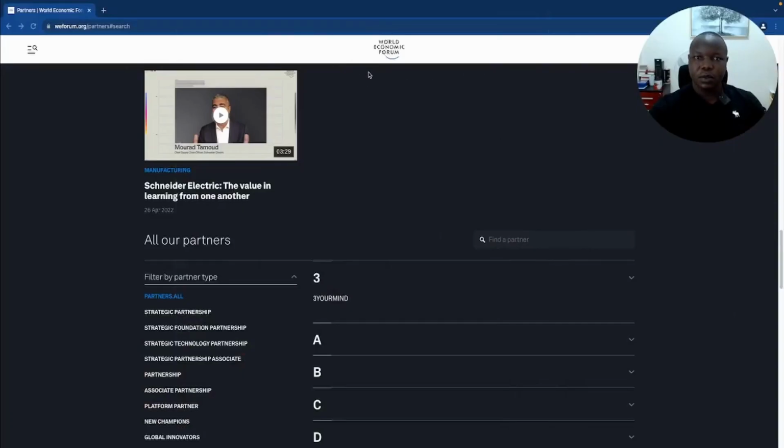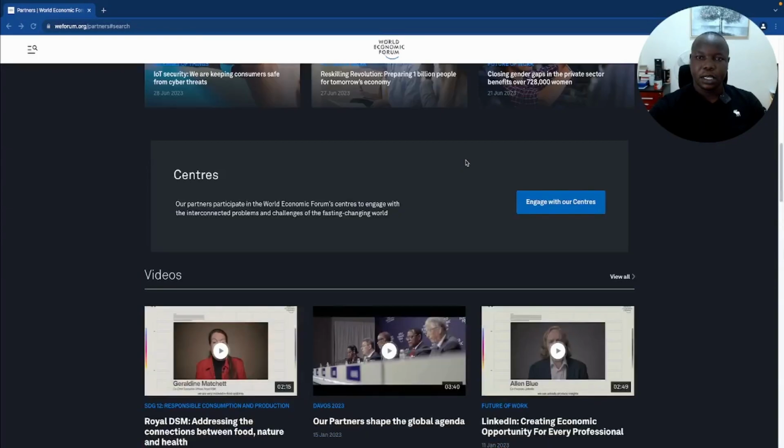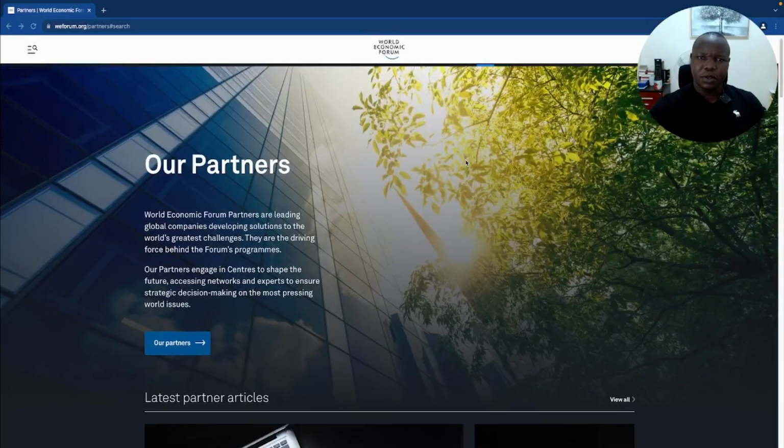But still, since I completed the project, I felt it good to share with you what the project is about. It is about web scraping. I was scouting the internet to look for a site where I can find data that I can scrape from a website. And I found this website here. I'll show you. This website is about the World Economic Forum. I don't know much about what they do.